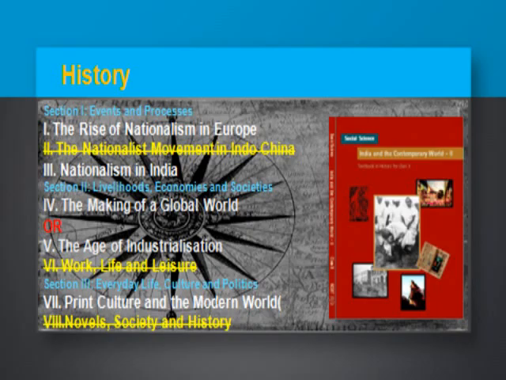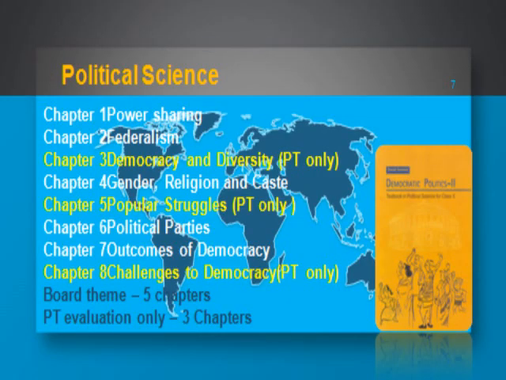So now let's come to book number 2, that is Democratic Politics 2. Here there will be a total of 8 chapters, and out of 8 chapters, 3 chapters would be asked in the preliminary tests: democracy and diversity, popular struggle, and the challenges to democracy. They will be asked in the periodic test only, and a total of 5 chapters would be asked in the board exam: power sharing, federalism, gender, religion, and caste, political parties, and outcomes of democracy.